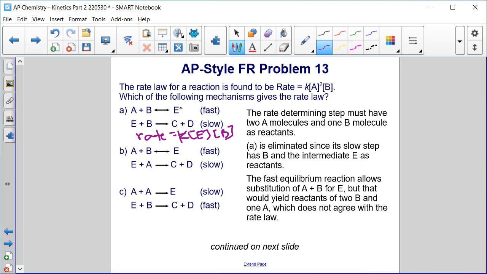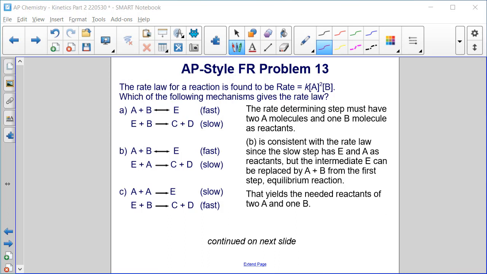And I do have a reversible reaction here where I can write the rate of this reverse reaction as k inverse times concentration of A times concentration of B. If I substituted that in for E, I would get 1 A and 2 B. Okay, so that would yield reactants of 2 B and 1 A, which is not consistent with this rate law. So let's take a look at B in the next slide.